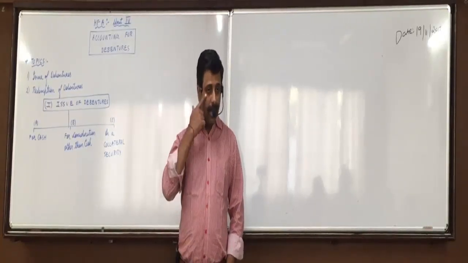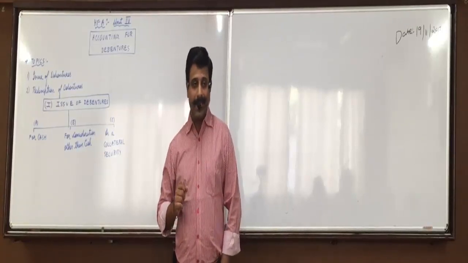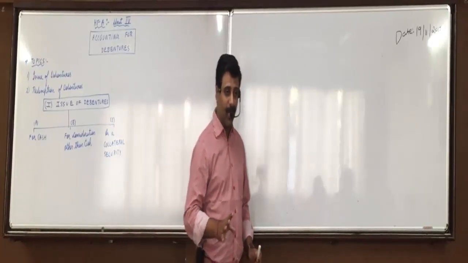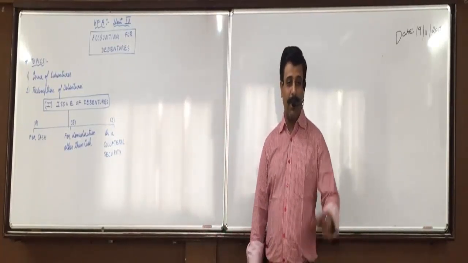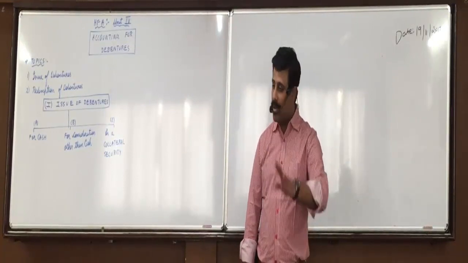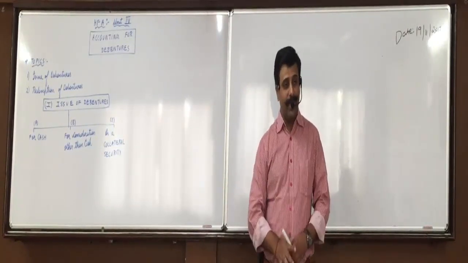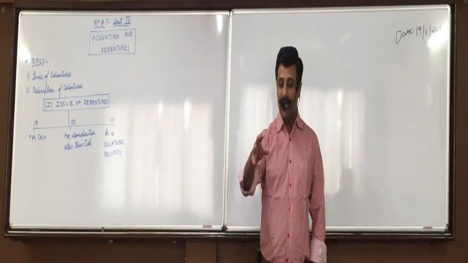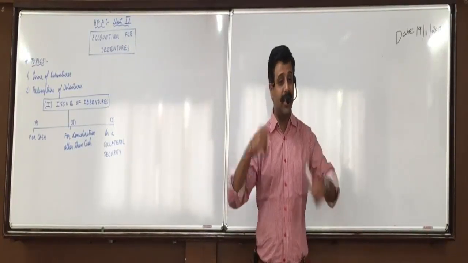Now what happens in a floating charge? Suppose, let us say, that I am a very big borrower, I keep on borrowing loans, I never have money on my own. So I have borrowed money from Arpan and given this air conditioner in security. I have borrowed money from Sun and given this whiteboard in security. I have borrowed money from Eman and given all the benches in security.